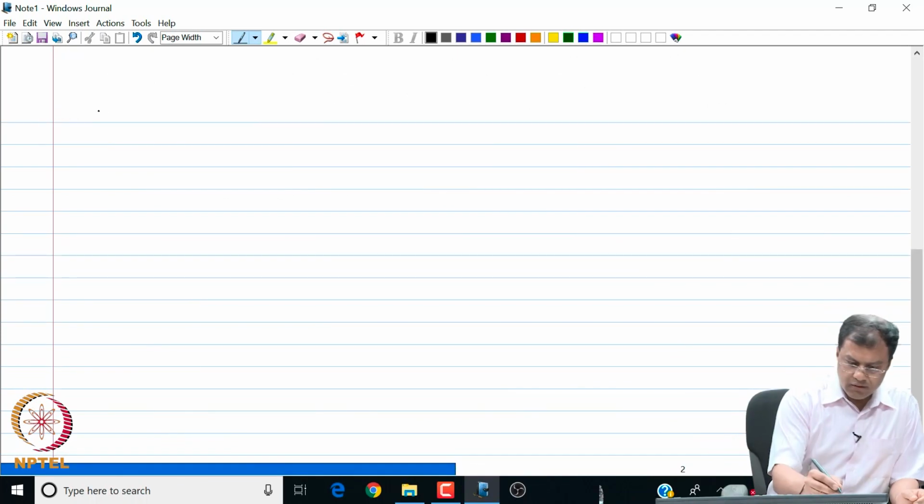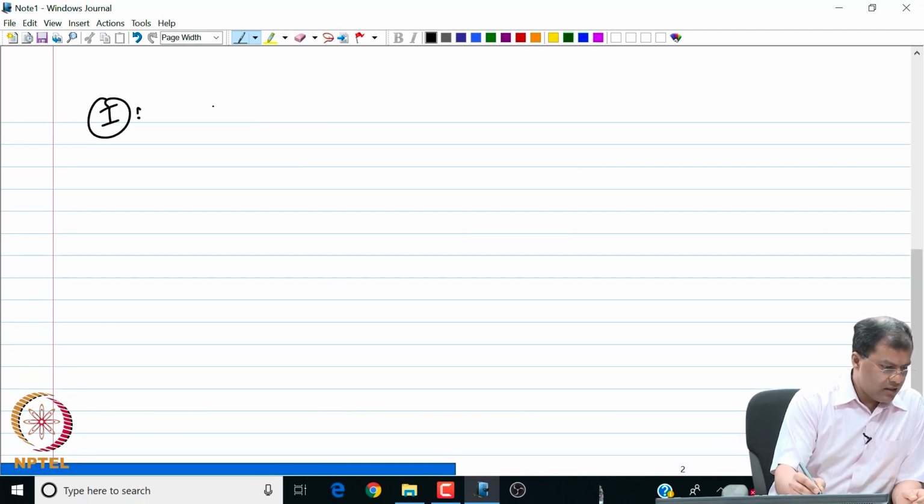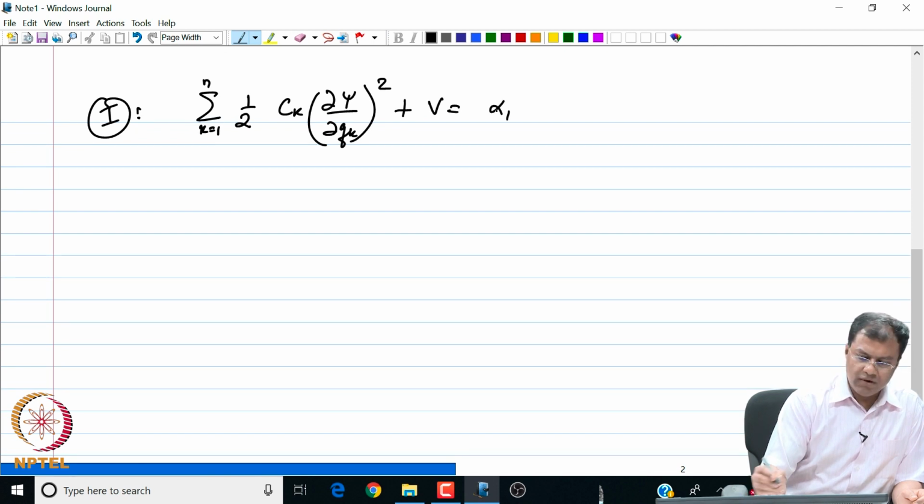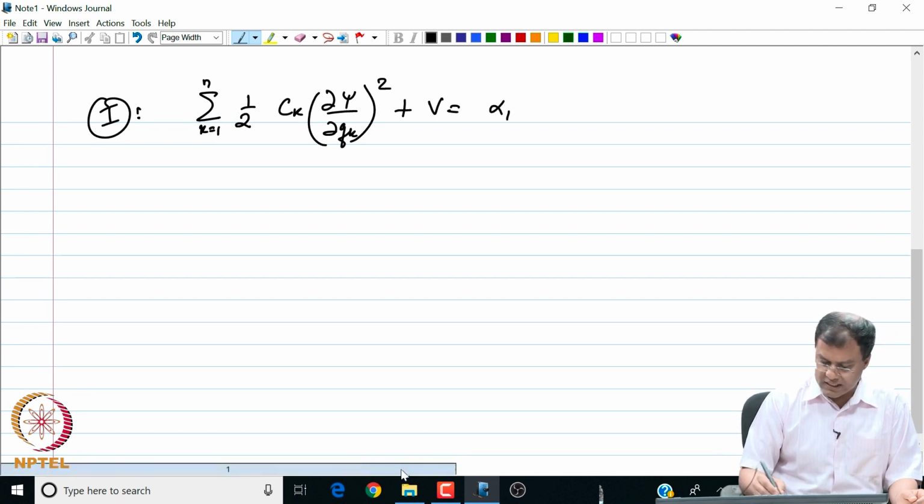So my expression 1 is summation k from 1 to n of half c_k (partial psi partial q_k) squared plus V is equal to alpha_1.